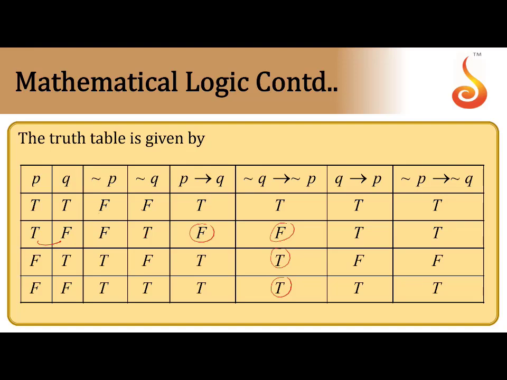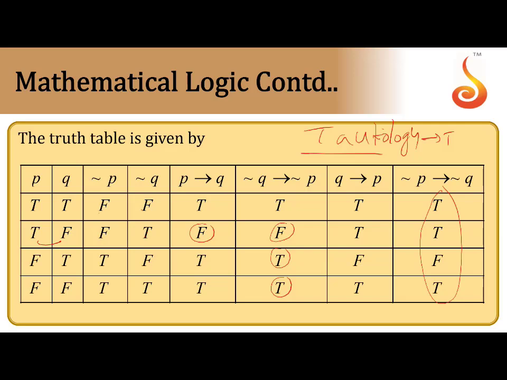If the complete final column, the entire thing, is true, that is called a tautology.